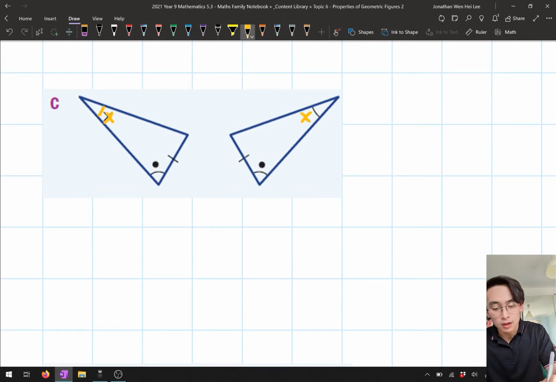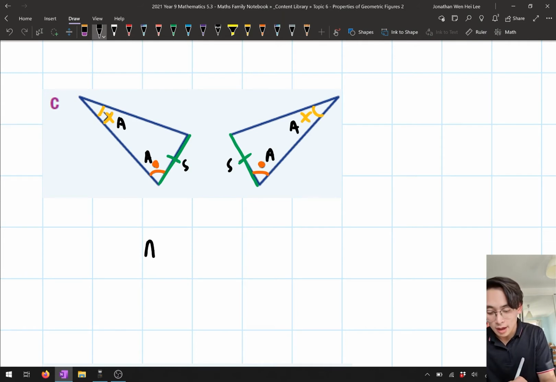We've got these angles over here being matching. We've got another matching pair of angles. This angle matches up with this angle. And we've got a third side. So we've got a side here. And so here, what do we have? We've got 2 angles, and we've got a side. And so this is going to pass my AAS test. This is my angle side test.